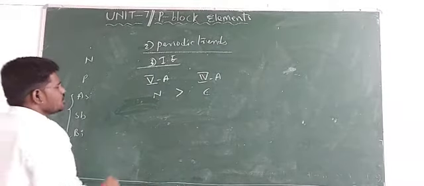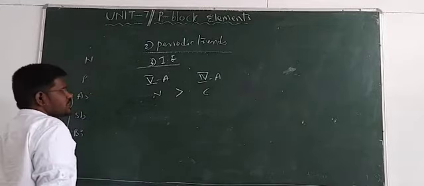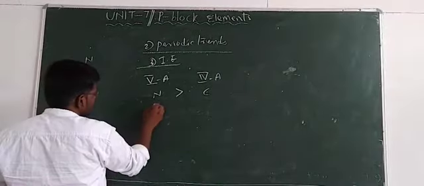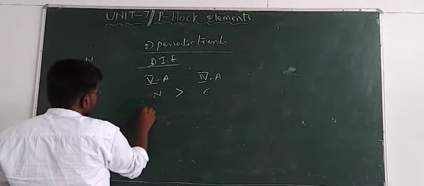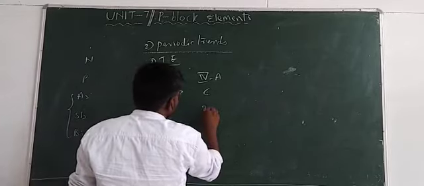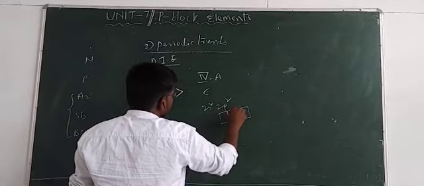You know, here due to the half filled configuration, in this one half filled configuration is present, but here half filled configuration is not present. Let me write the uppermost configuration of the nitrogen, that is 2s2 and 2p3. In this case 2s2 and 2p2. So now you see the p orbitals.